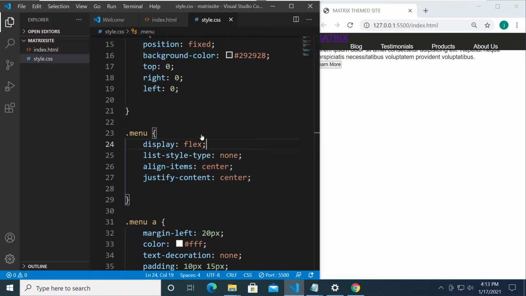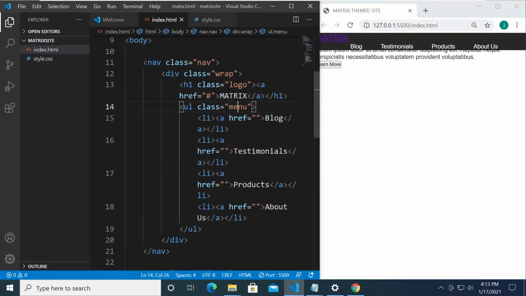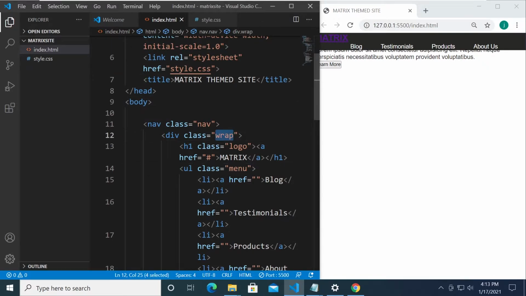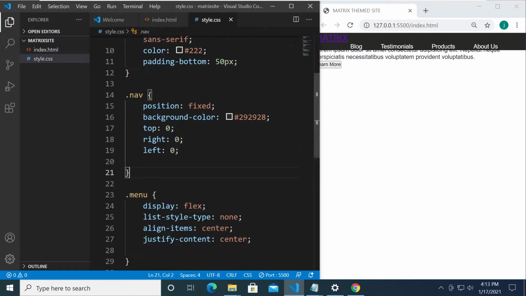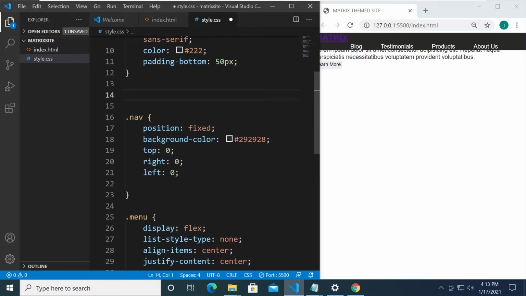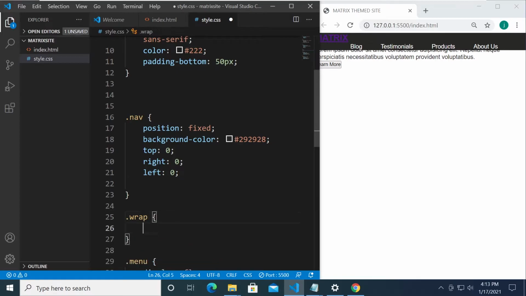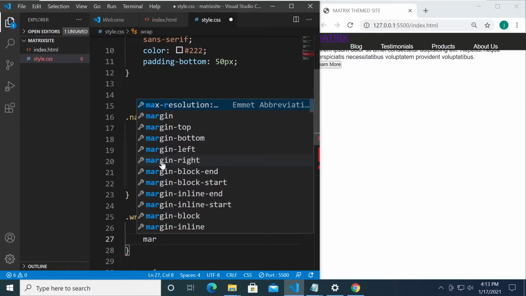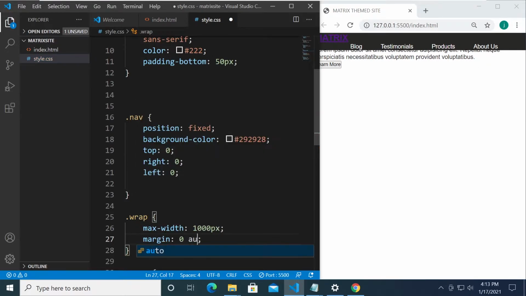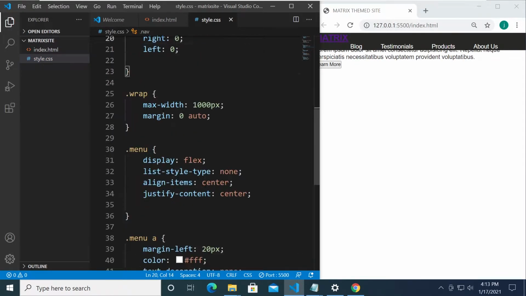All right, so for now, for the wrap, I think we read the wrap here, this one right here. Let's style that around here maybe, or here. All right, so that's wrap, and let's just set the maximum width of around 1000 pixels. All right, and the margin is going to be 0 for top and bottom, and auto for left and right.